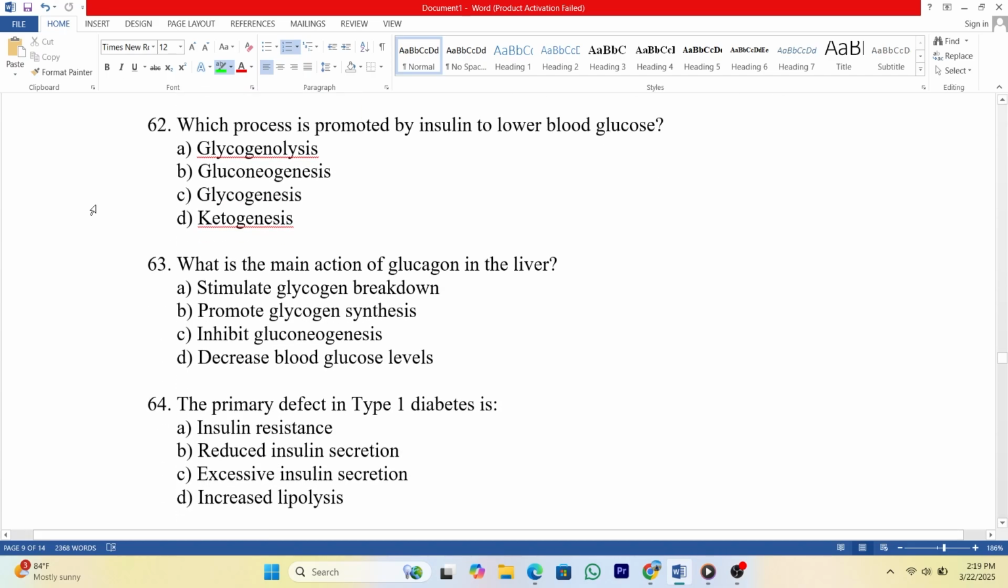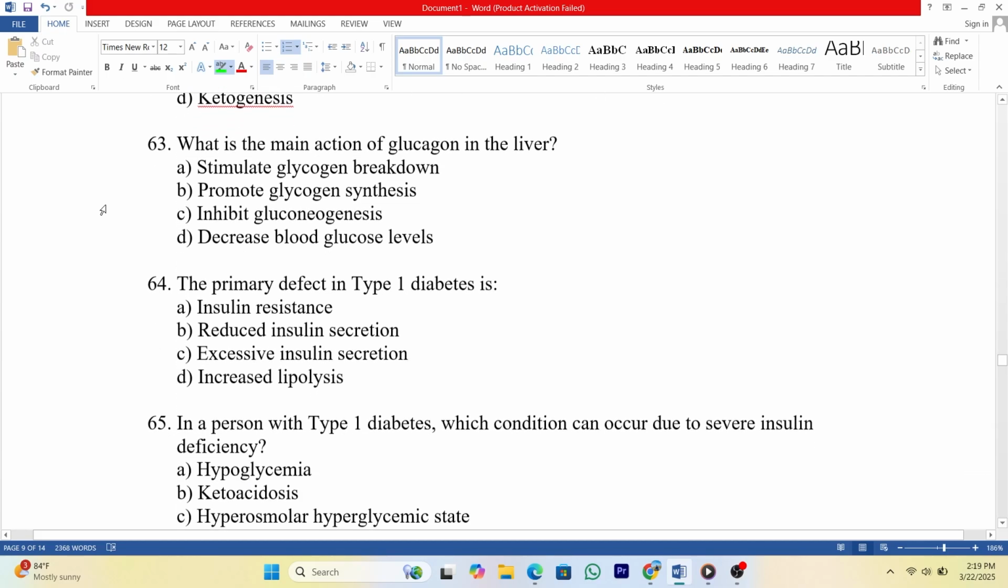62. Which process is promoted by insulin to lower blood glucose? A. Glycogenolysis. B. Gluconeogenesis. C. Glycogenesis. D. Ketogenesis. Answer C. 63. What is the main action of glucagon in the liver? A. Stimulate glycogen breakdown. B. Promote glycogen synthesis. C. Inhibit gluconeogenesis. D. Decrease blood glucose levels. Answer A.